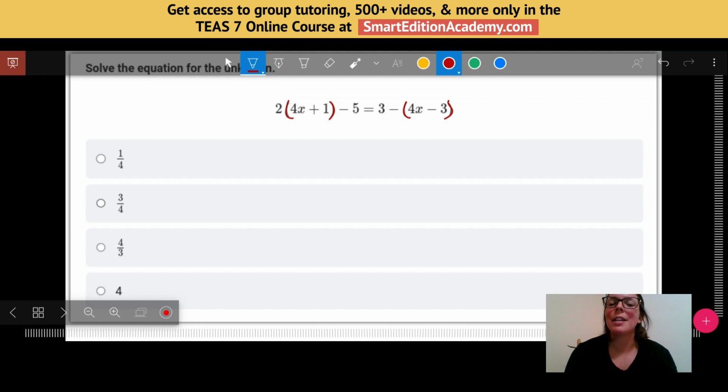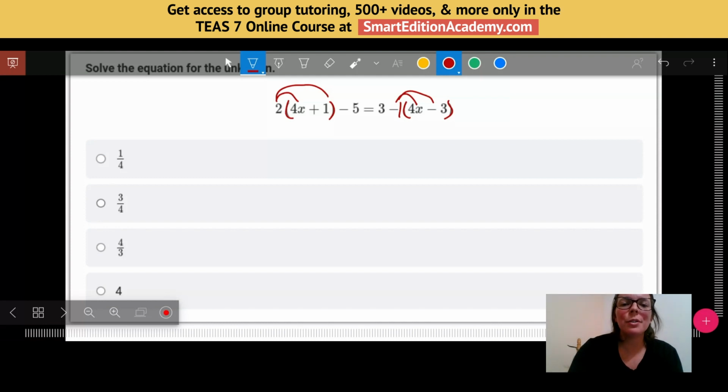And in this case, that means trying to distribute or multiply out to drop those parentheses. So I'm going to distribute on the left side this 2. And then on the right side, I actually have to distribute this negative sign, which is the same thing as multiplying by a negative 1. So that's going to be my first step, is to distribute, and then I can start to simplify a little bit more.